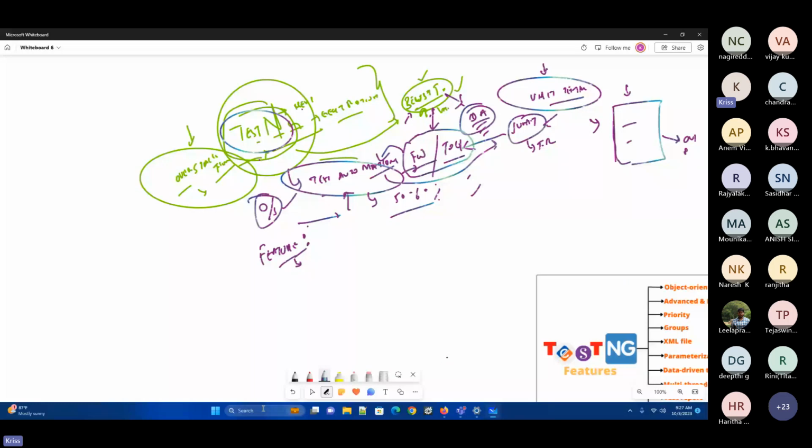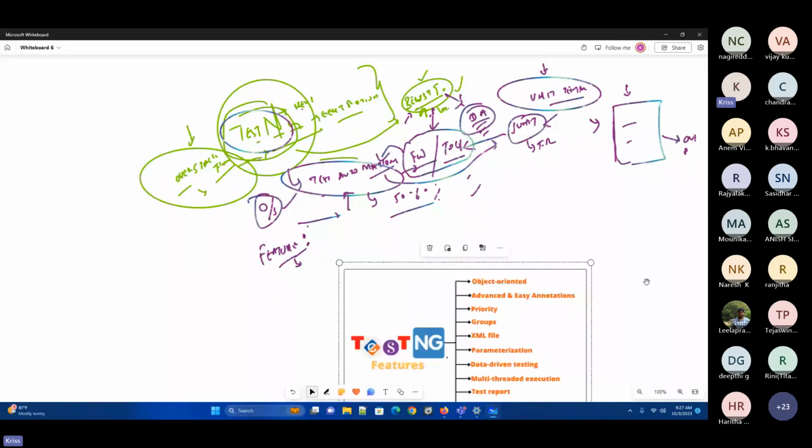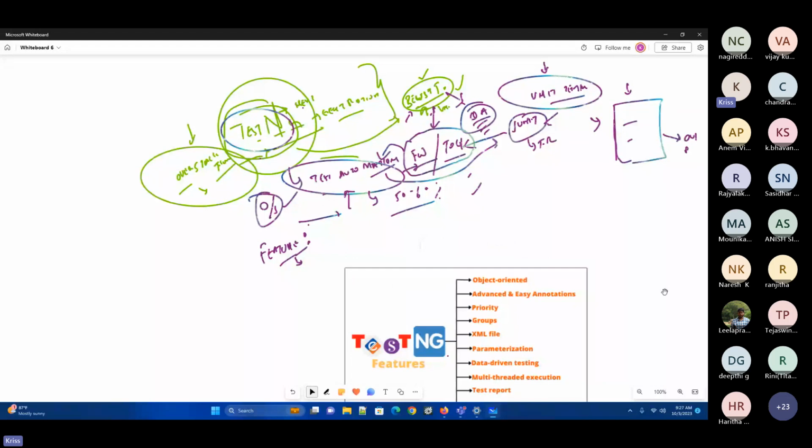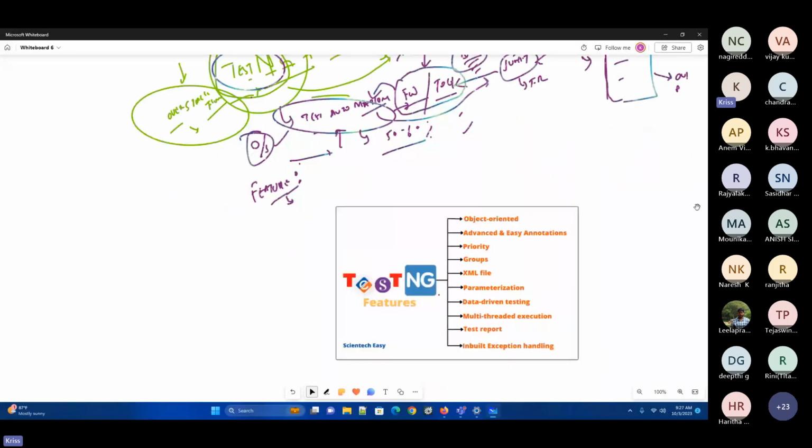Last time I did this complete exercise. I don't know whether we recorded it or not, but I missed that particular thing. It covers almost all the pointers here, but a few things are missing.